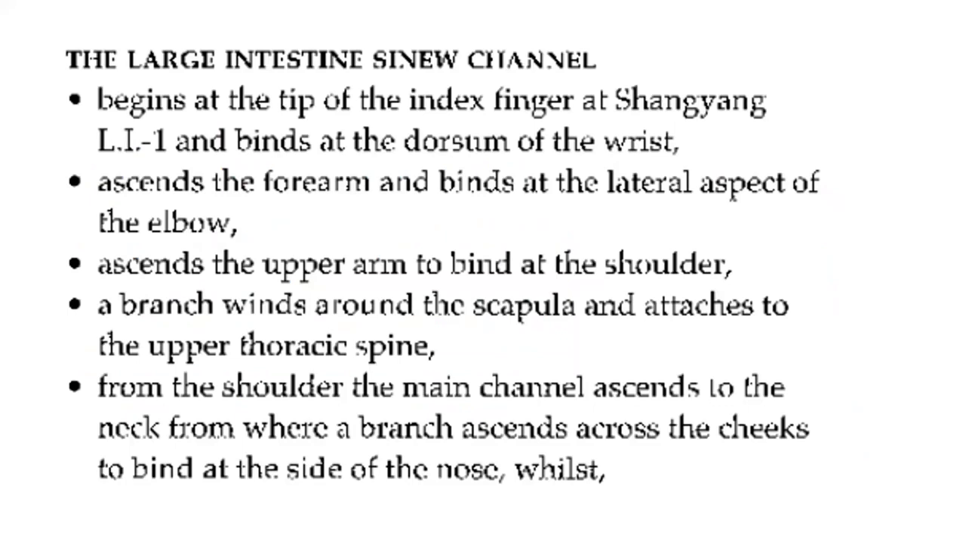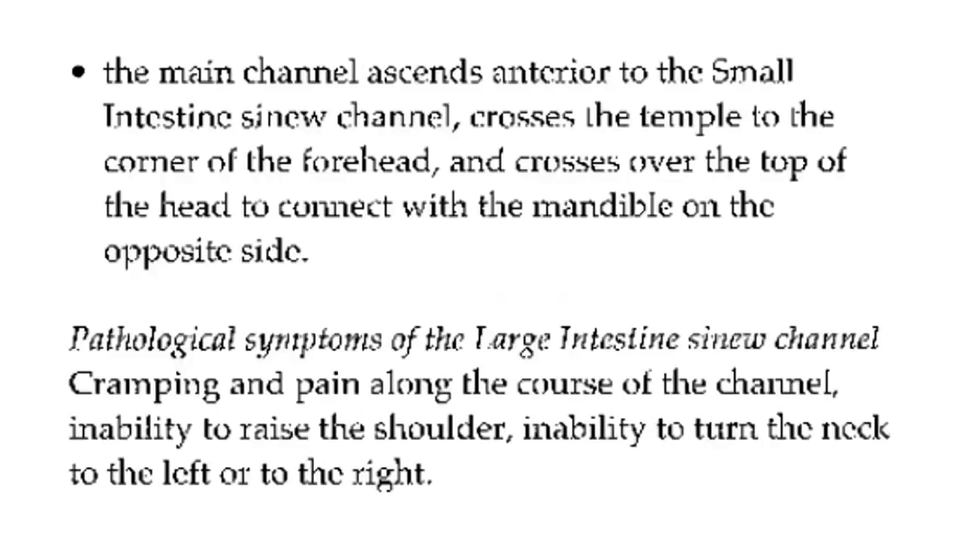A branch winds around the scapula and attaches to the upper thoracic spine. From the shoulder, the main channel ascends to the neck, from where a branch ascends across the cheeks to bind the side of the nose, while the main channel ascends anterior to the small intestine sinew channel, crosses the temple to the corner of the forehead, and crosses over the top of the head to connect with the mandible of the opposite side.